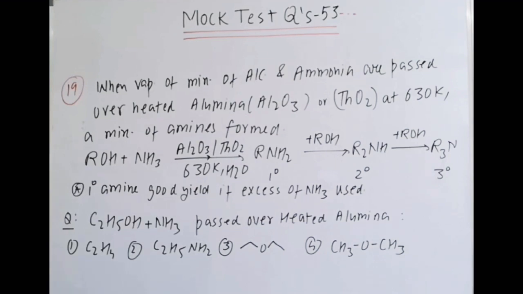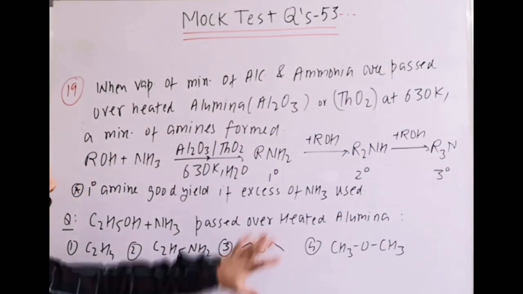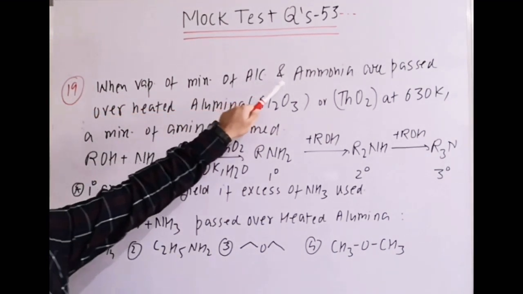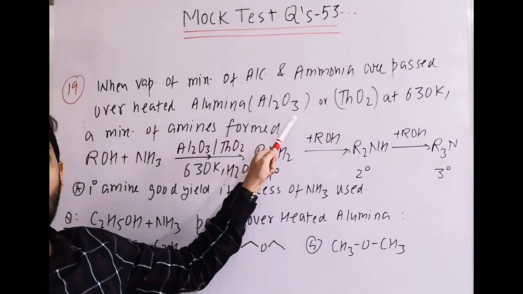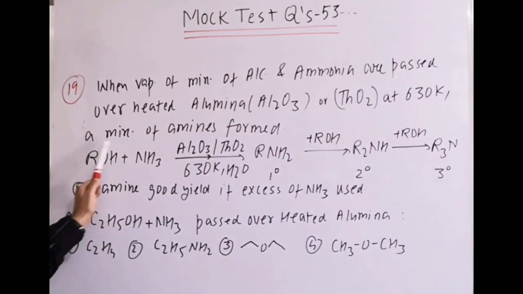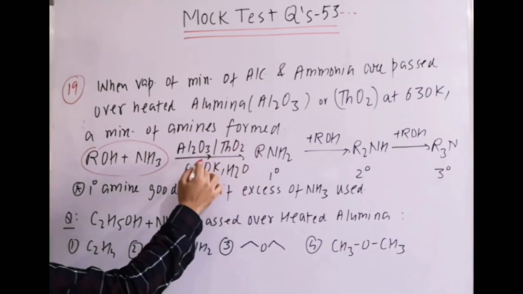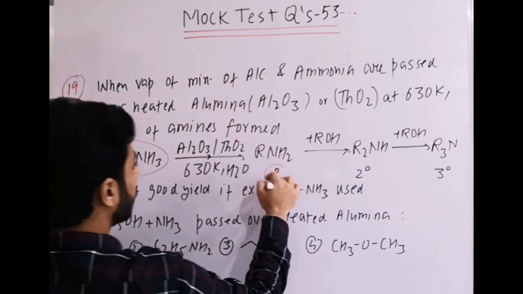Next question is this one: ethanol with ammonia passed over heated alumina, the product formed is. That is the actual question, but some information first. When vapors of a mixture of alcohol and ammonia are passed over heated alumina Al2O3 or thorium oxide ThO2 at a particular temperature, 630 Kelvin, a mixture of amines is formed as the product. Alcohol with ammonia gives, with H2O taken out, that means water will simply eliminate and it forms RNH2, a primary amine.